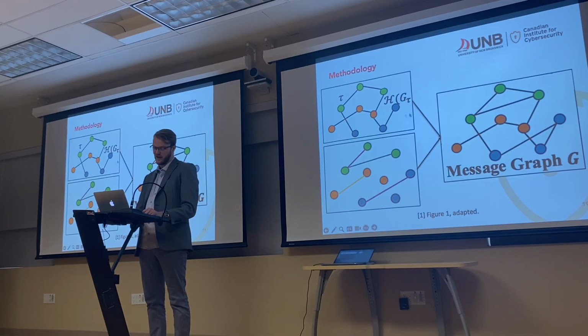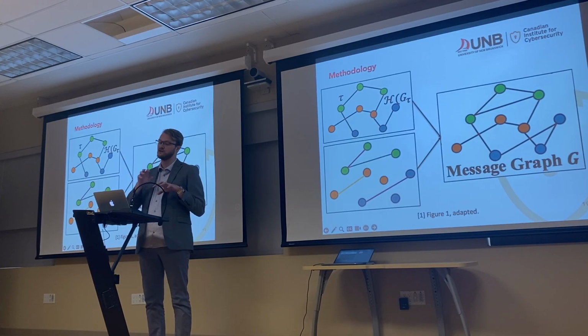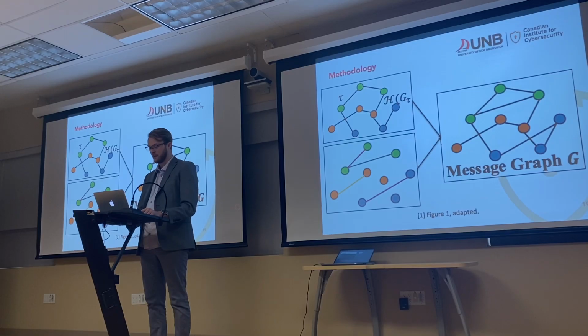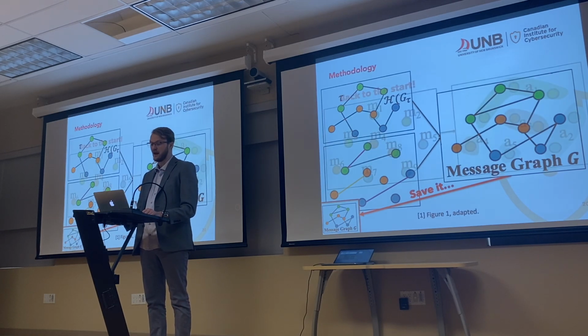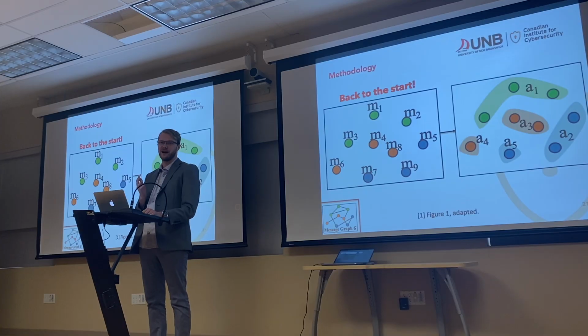So here, just again, if we look at this blue node and this blue node, it doesn't have an edge in this top graph, but if we look at this blue node and this blue node, it has an edge in this graph. Therefore, if we just sum them up, it will be all the edges between all of the nodes because the nodes are the same in both graphs. All right, we're also going to save this. So we're going to do this same process. We're going to put it to the bottom left-hand side of our screen just so we can remember that we have it. And then, of course, we're going to go back to the start of our graph again.